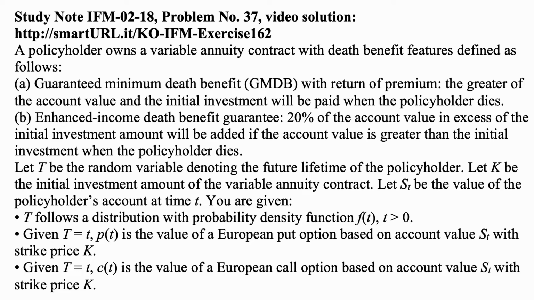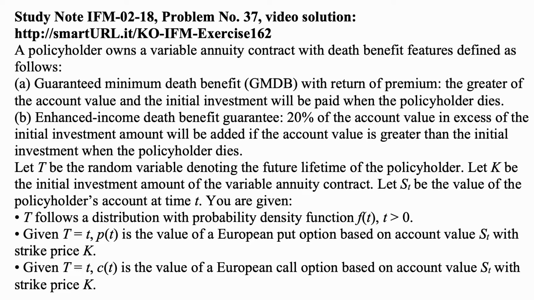Here's a problem for today for exam IFM, Investments and Financial Markets. A policyholder owns a variable annuity contract with death benefit features defined as follows. A. Guaranteed minimum death benefit, GMDB, with return of premium. The greater of the account value and the initial investment will be paid when the policyholder dies. B. Enhanced income death benefit guarantee. 20% of the account value in excess of the initial investment amount will be added if the account value is greater than the initial investment when the policyholder dies.